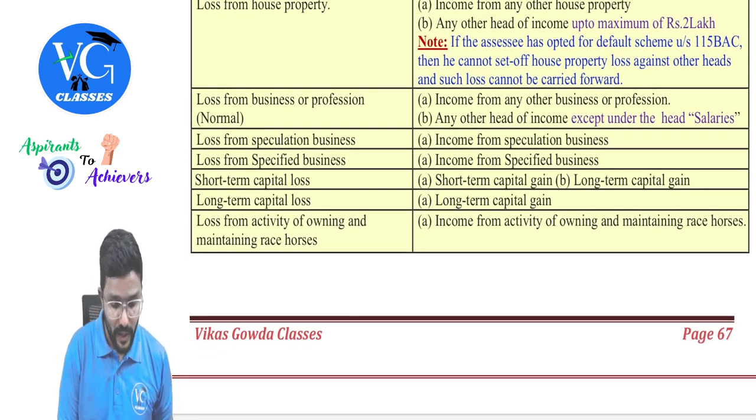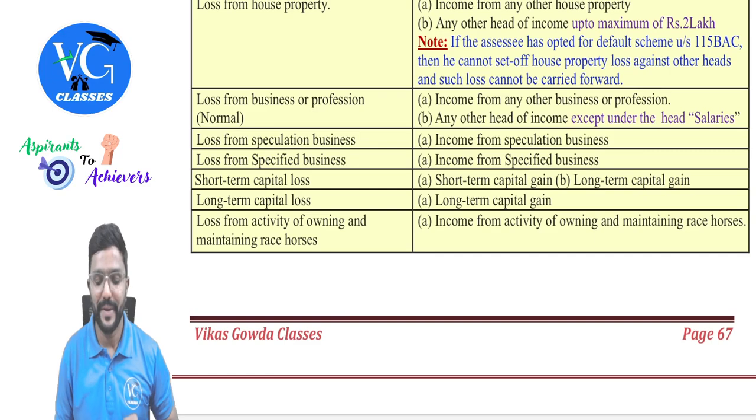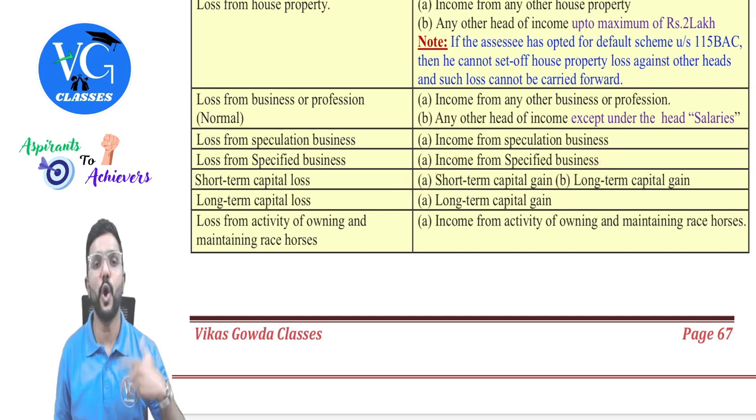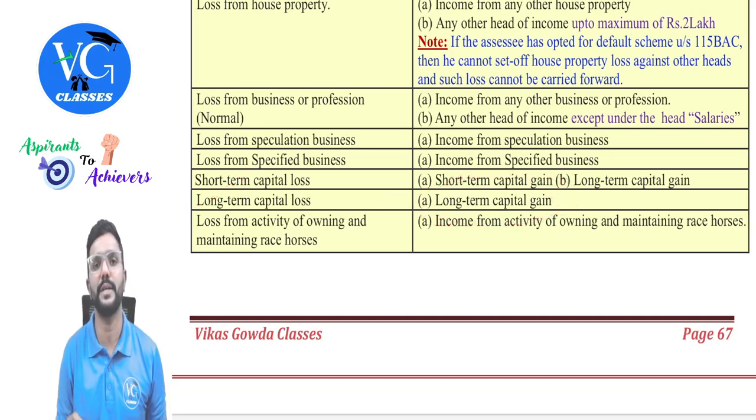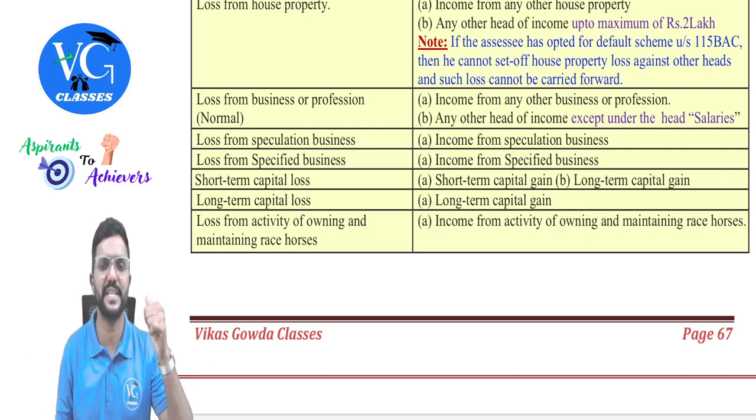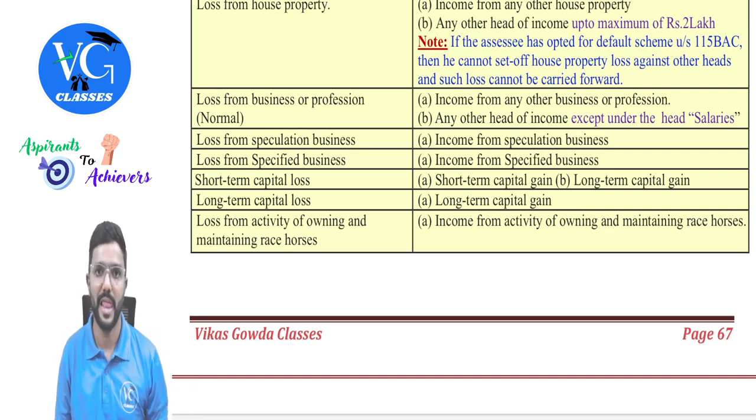Then coming to short-term capital loss. Short-term capital loss can be adjusted only against short-term gain or long-term gain. And it cannot go outside the head. Even though it is a current year loss, still you cannot take it outside the head. And long-term loss can be adjusted only against long-term gain. Any long-term gain, whether it is under section 112A or 112.